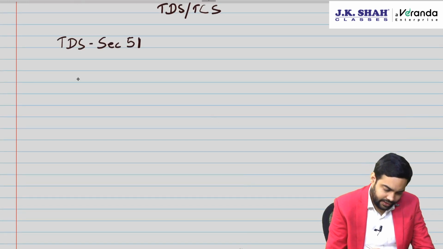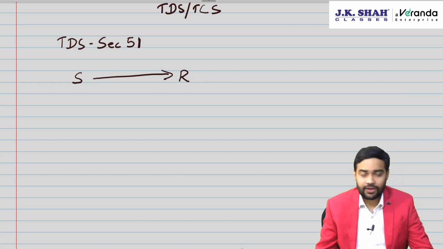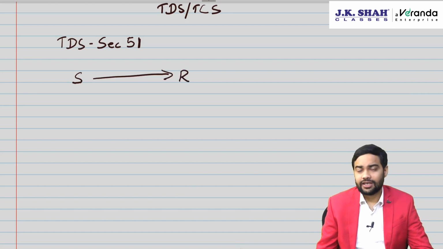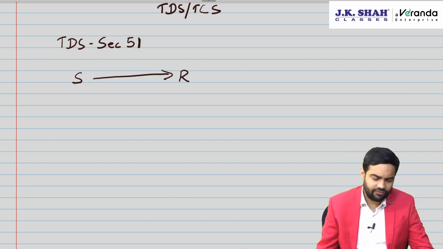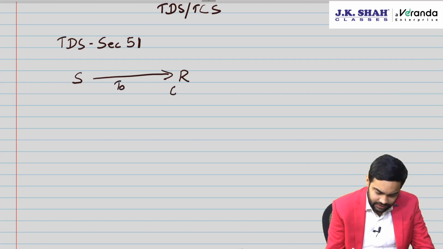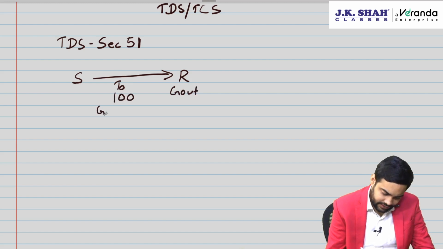Who is required to do TDS? First, let me ask you one thing. Is government one of the biggest consumers? The answer is yes, government is one of the biggest consumers. So government wanted to track its own contractors because government gives a lot of contracts and to government is generally taxable. So say suppose government is the recipient and the supply is for 100, GST 18.